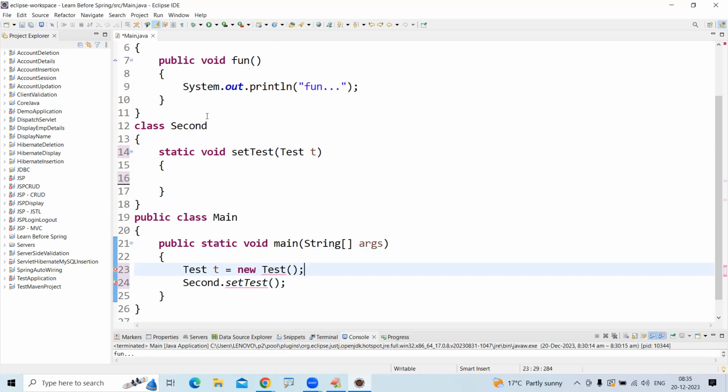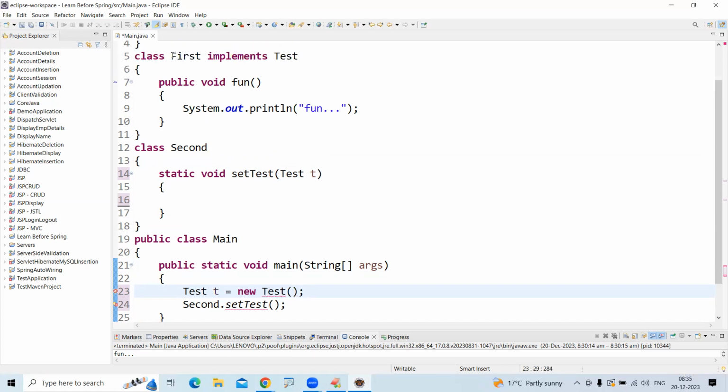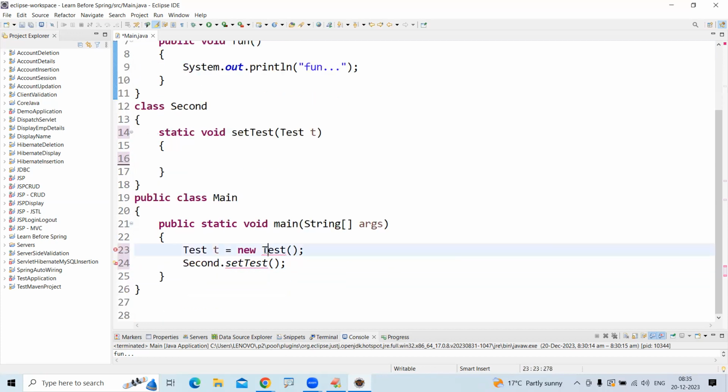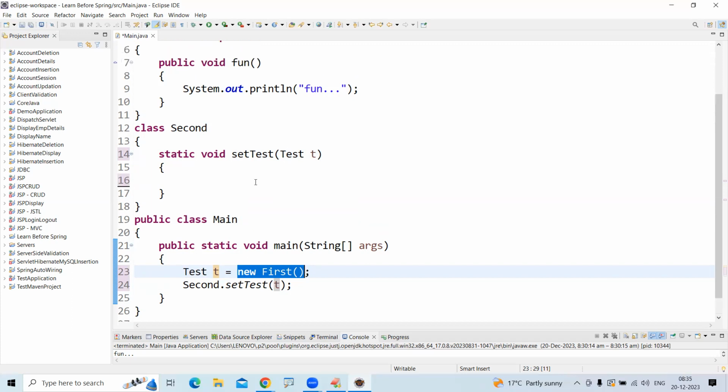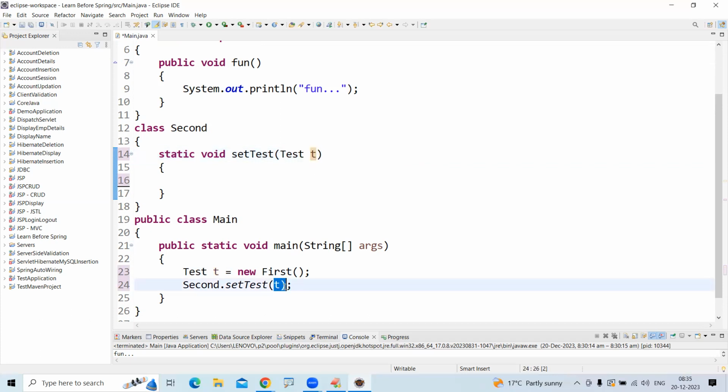No. So always we create an object for the implemented class only. The implemented class is nothing but First. Create an object for First. Then we are passing this t as an input. So indirectly you are passing what? The implemented class object. That object will go and store into this t. It's an argument. We are passing the parameter.